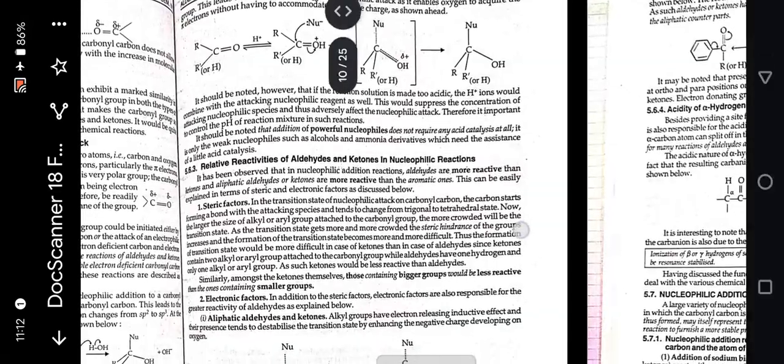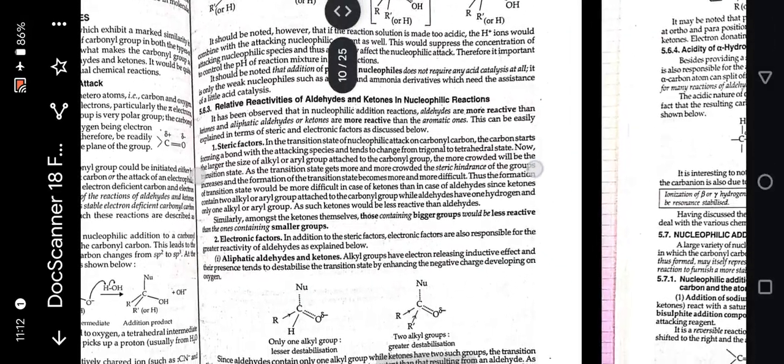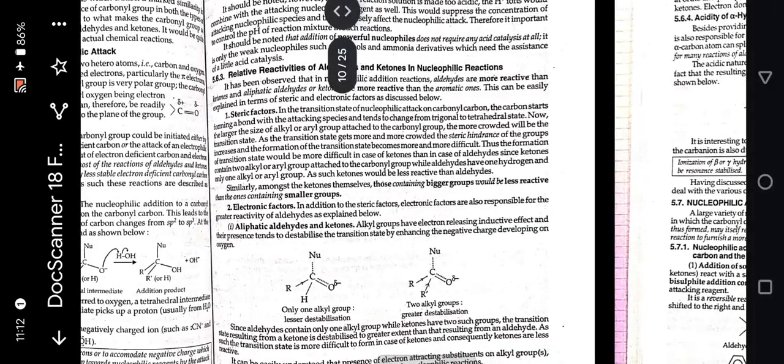Next is relative reactivities of aldehyde and ketone in nucleophilic reaction. First is steric factor. In the transition state of nucleophilic attack on carbonyl carbon, the carbon starts forming a bond with attacking species and tends to change from trigonal to tetrahedral stage.